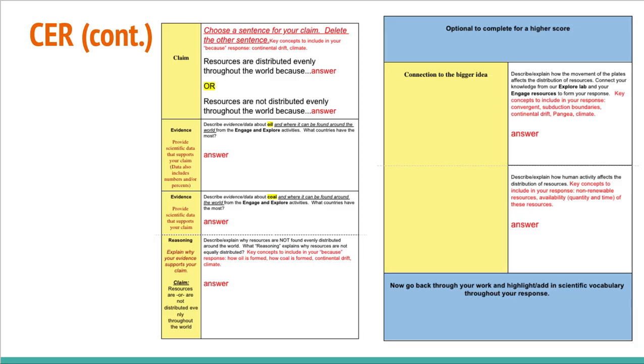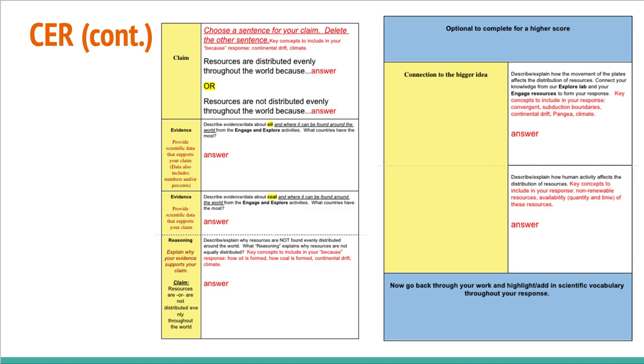So the way that I've set up your CER, your claim is this first box, and in yellow is kind of like the prompt, and then on the right-hand side, I tried to give you some sentence starters or some prompts to help you out. So if you're looking, the claim is the first thing. I want you to choose a sentence for your claim. You're going to delete the other sentence.